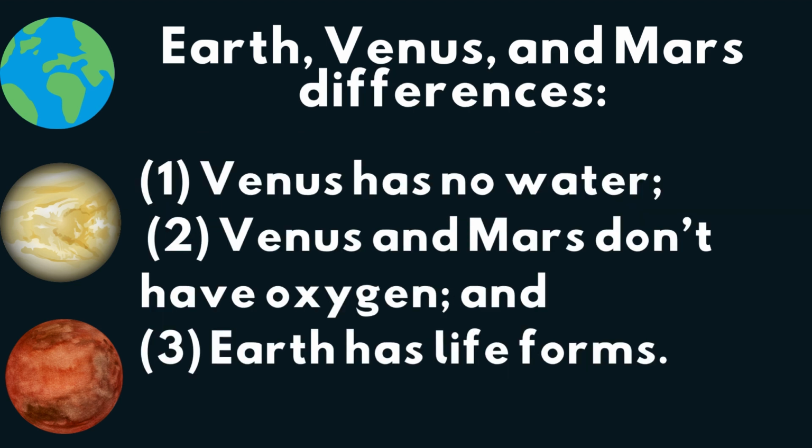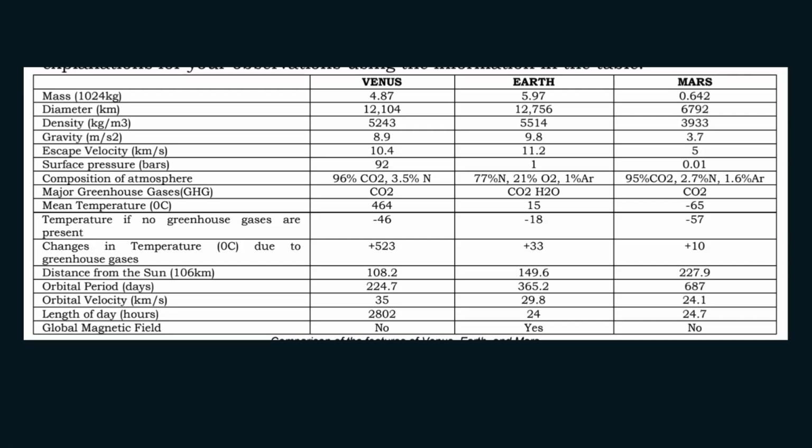Venus and Mars differences. Venus has no water. Venus and Mars don't have oxygen. Earth has life forms. And these are the other similarities and differences of Venus, Mars, and Earth.